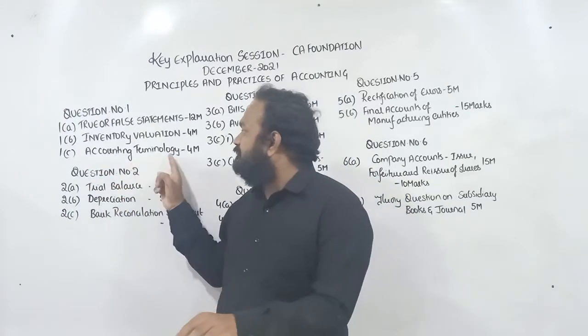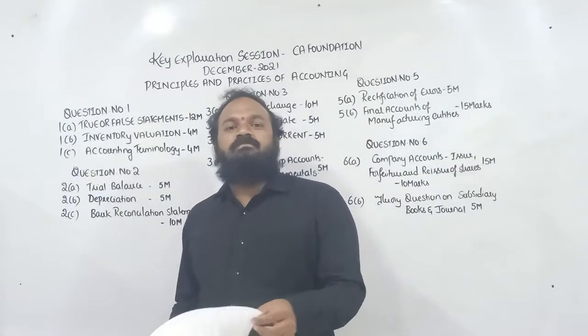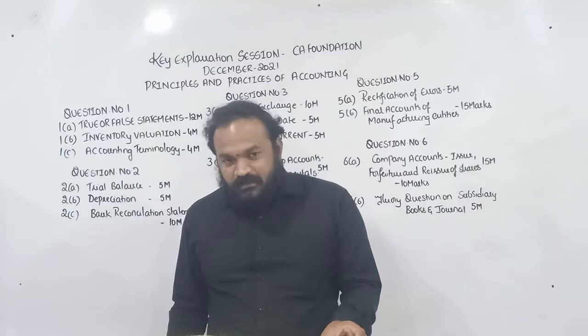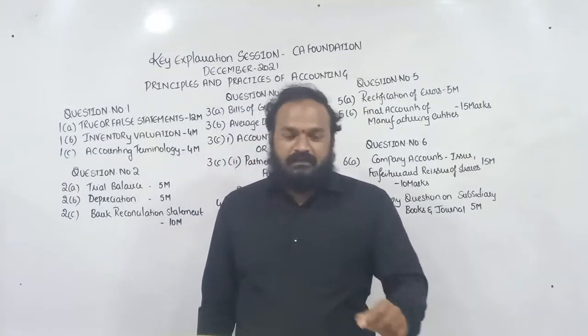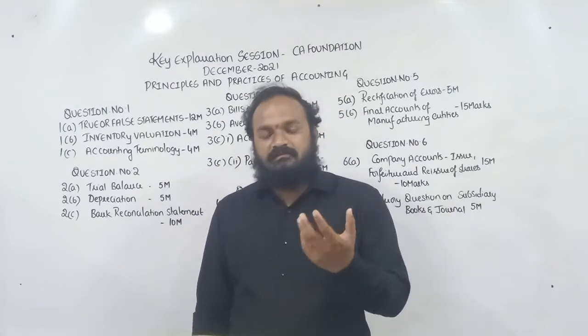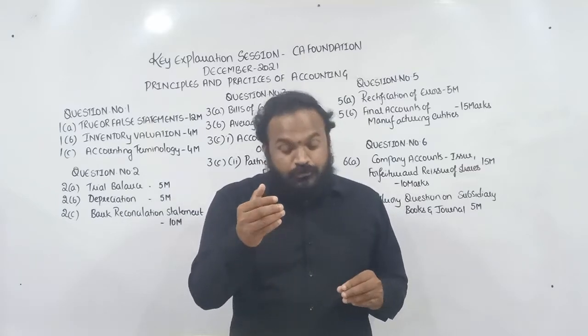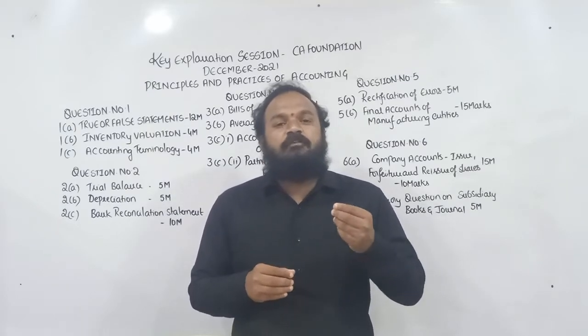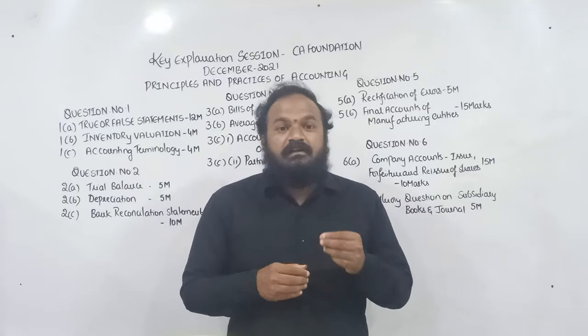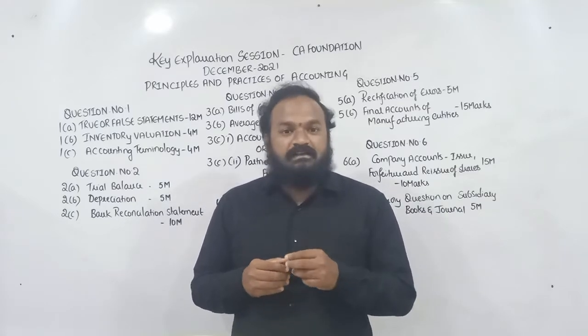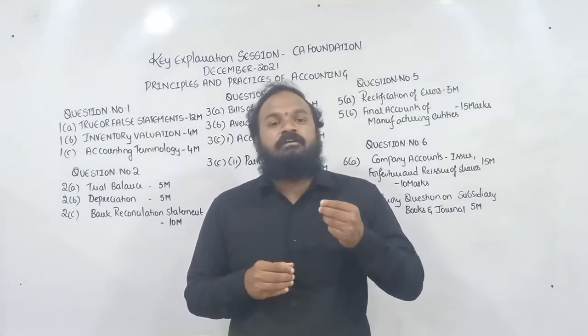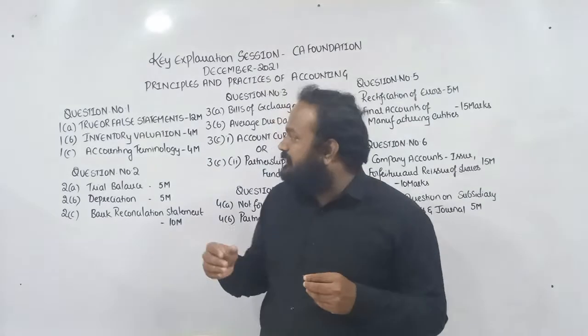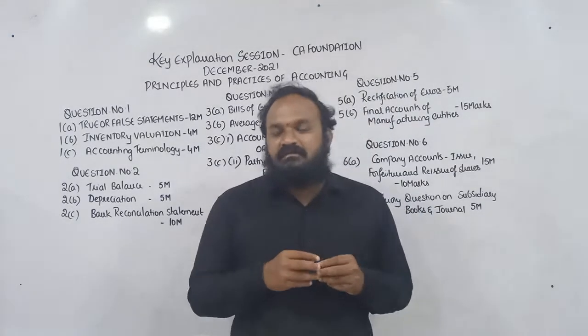Next, 1C is on accounting terminology. The paper setter gave 4 terms and asks you to write their meanings: accrual basis of accounting, amortization, contingent assets, and contingent liability.